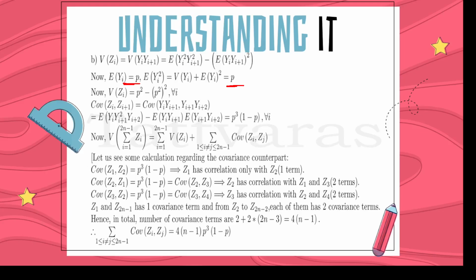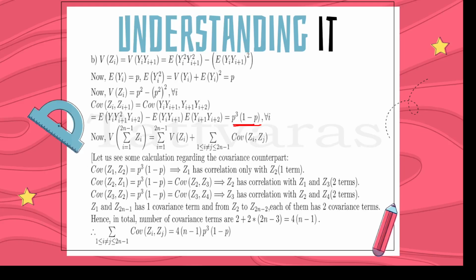So variance of Zi is equal to p square minus p square whole square, which is pretty easy to find. Next, we need to find the covariance of Zi and Zi plus 1, which is also pretty easy to find. We just write the formula and we get p cube into 1 minus p.